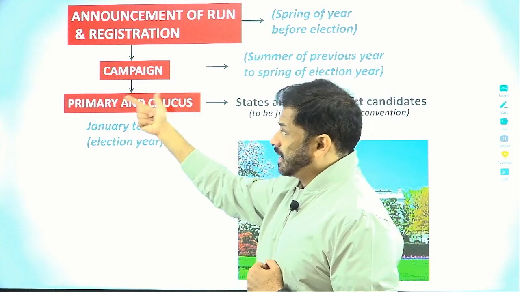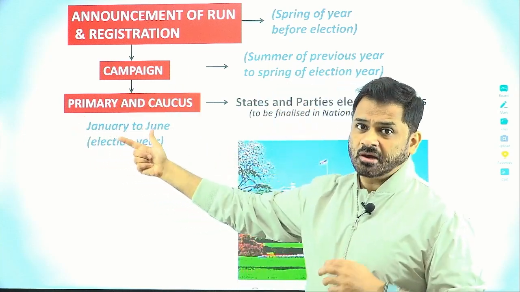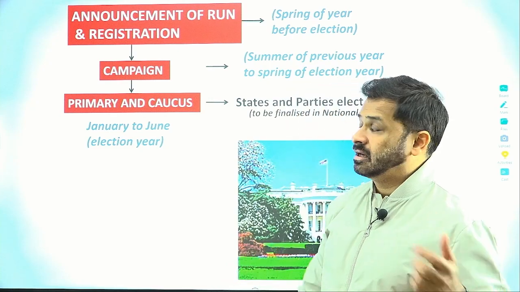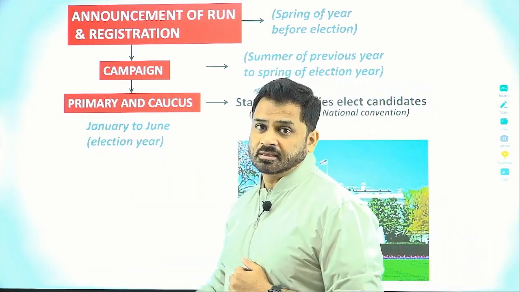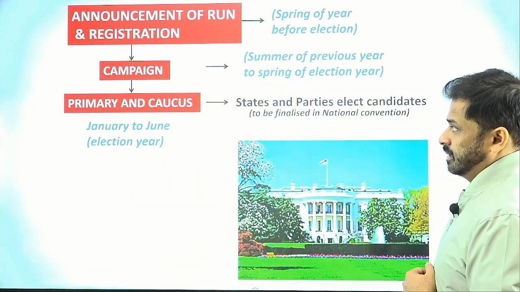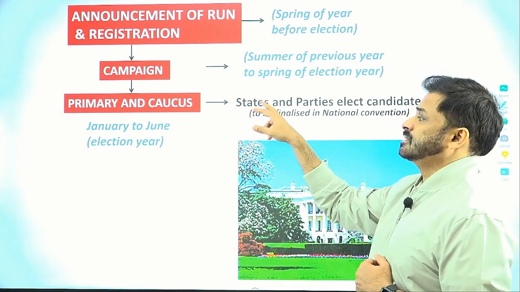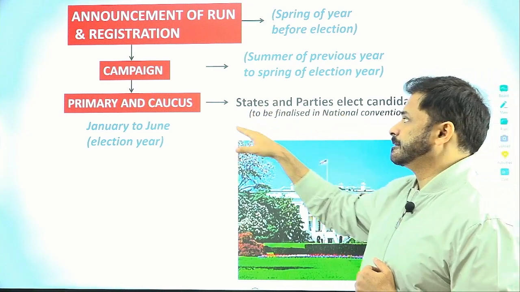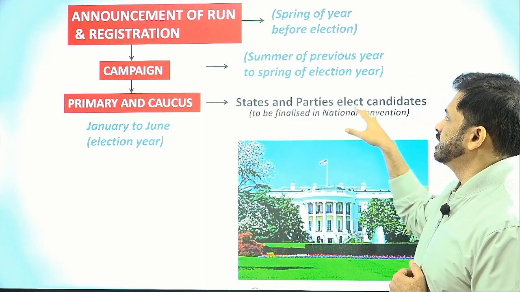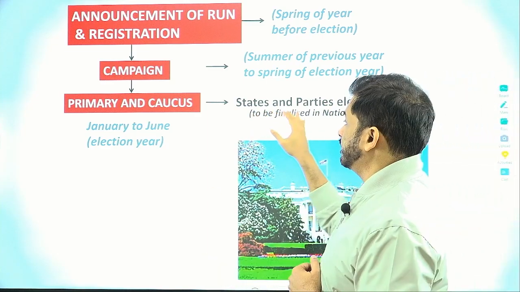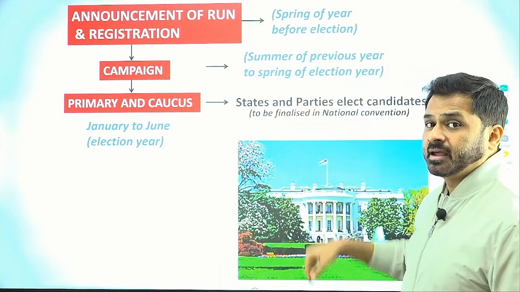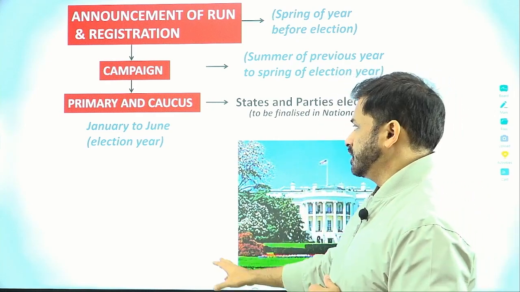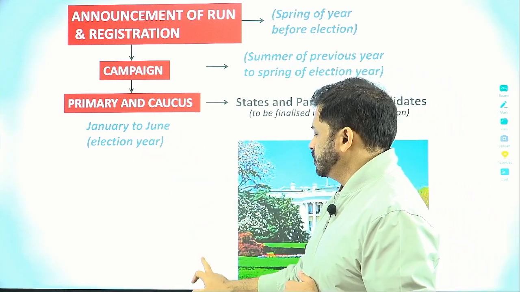But the primary is a more evolved process now, so most of the states have converted from caucus to primary. So a larger number of states are conducting the primary now. This is why we say that, because it is happening at the state level and the parties are deciding upon their election candidates, the states and parties are electing their candidates. And this is, as I told you, to be finalized in the second step, which we call the National Convention. So this happens from January to June every election year.